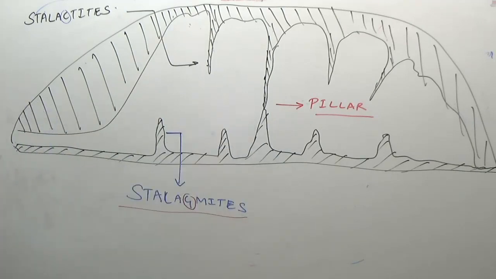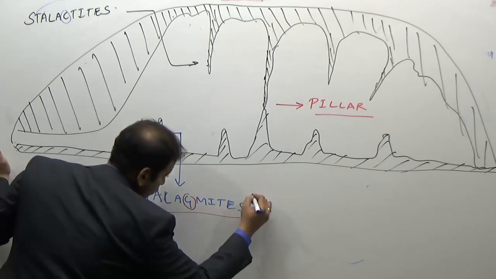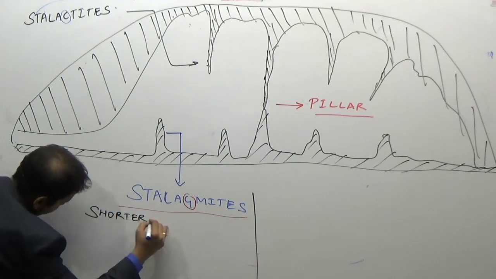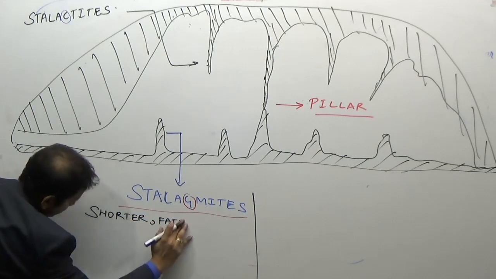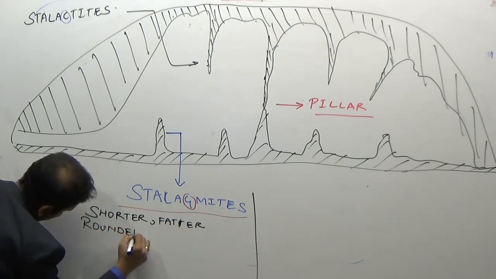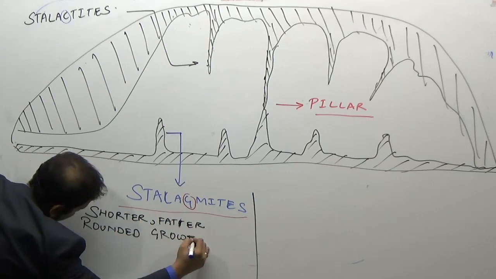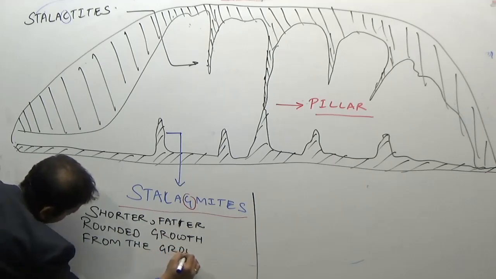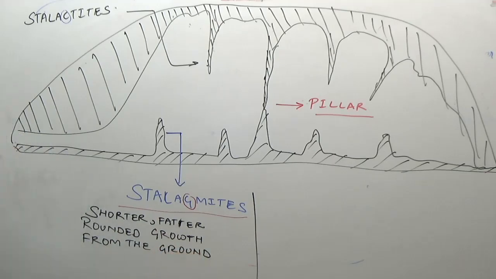So what are stalagmites? Shorter, fatter, rounded growth from the ground are known as stalagmites. What are stalactites?